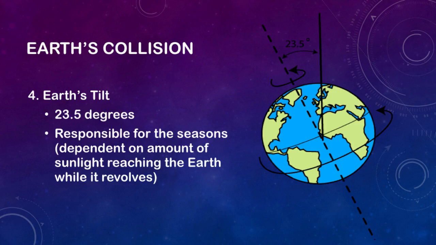The poles remain cool because they are never tilted in a direct path of sunlight. During the winter, when a pole is tilted away from the sun, there is no daylight at all. However, during the summer, a pole receives sunlight all the time and there is no night. Polar day occurs when the sun stays above the horizon for more than 24 hours. Polar night occurs when the night lasts for more than 24 hours.